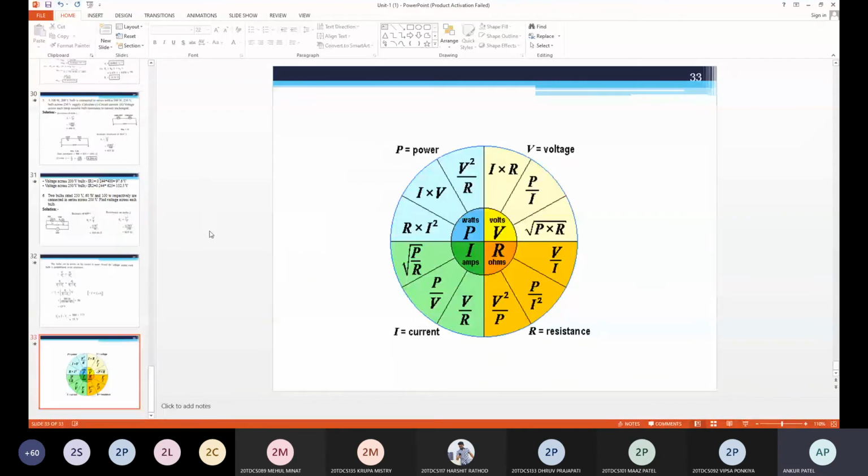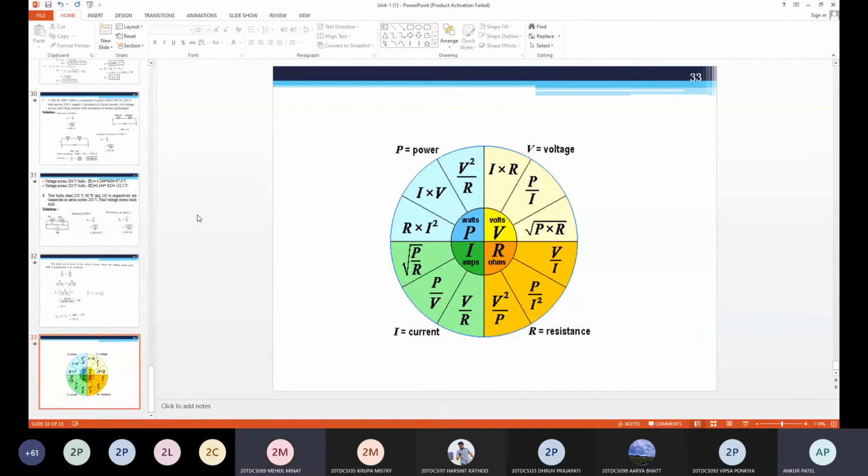Then anyone can define active element? Active element means capable of delivering current to the circuit. Capable of delivering current, or we can say capable of delivering energy, power. Okay, something capable of delivering power or energy to the circuits. So those elements are called active elements. So what are the examples of active element? Voltage source and current source.